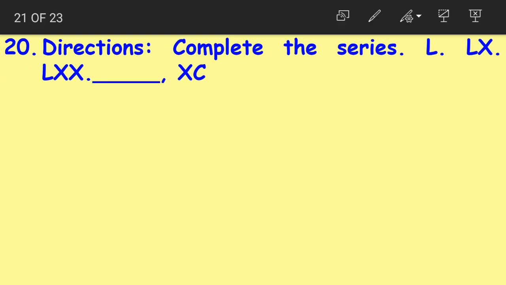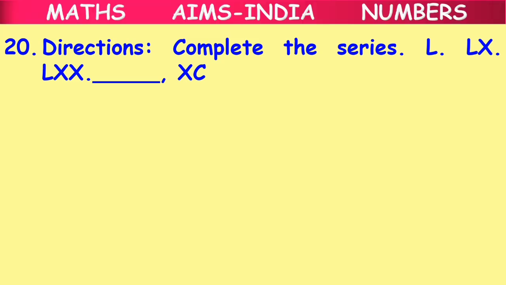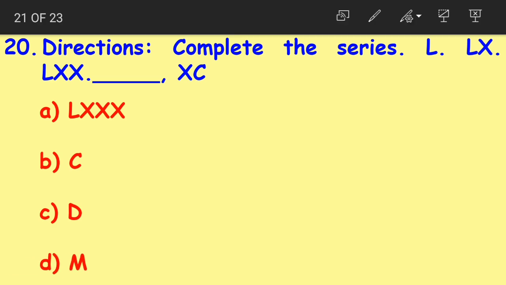Again, complete the series: L, LX, LXX, dash, XC. Option A, LXXX. Option B, C. Option C, D. Option D, M. Again, the same method is to be followed here. The first number in the series is L. And as we know, what is the value of L children? What is the value of L?